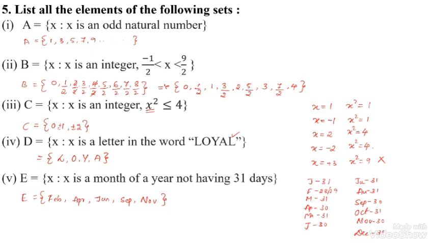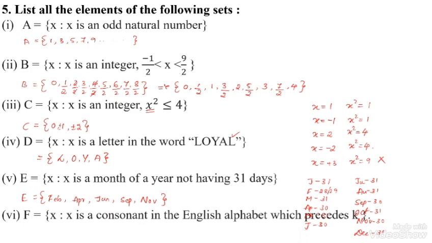Okay. Now let us move on to the next question. x is a consonant in the English alphabet which is before K. The consonants before K are B, C, D, F, G, H, J. The 7 consonants are there.